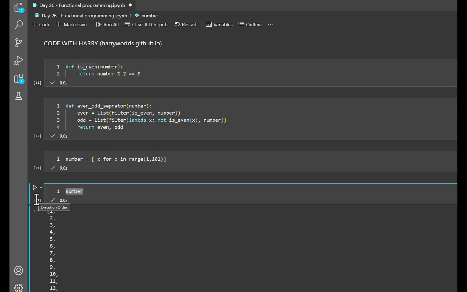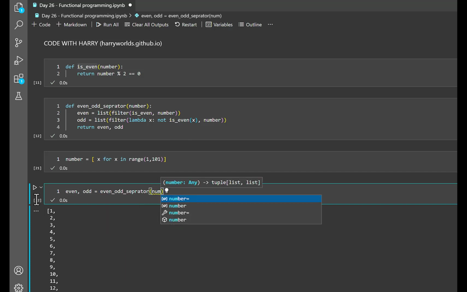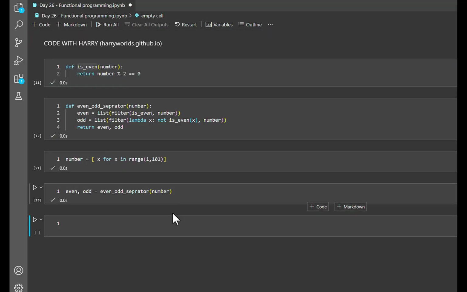After this we're going to call all those functions. Before calling the function we have to store the numbers in a list. So we're going to declare our variables, let's say even and odd. Then we'll say even or separator. Then we're going to add those numbers, and we're going to take an argument from our even or separator function. So there we go, we have run this.